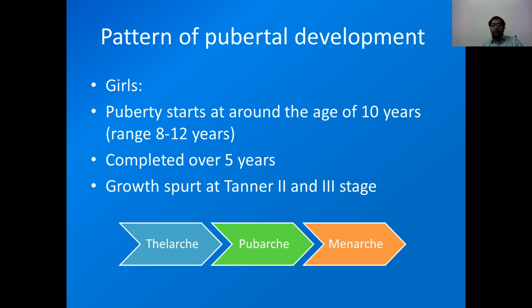In girls, the first physical sign of puberty is appearance and development of breast, which is known as thelarche. Then we will see pubarche, which means development of female pattern of pubic hair. During Tanner stage 2 and 3 we can see growth spurt. And the last step in girl puberty is appearance of menstruation, which is known as menarche.